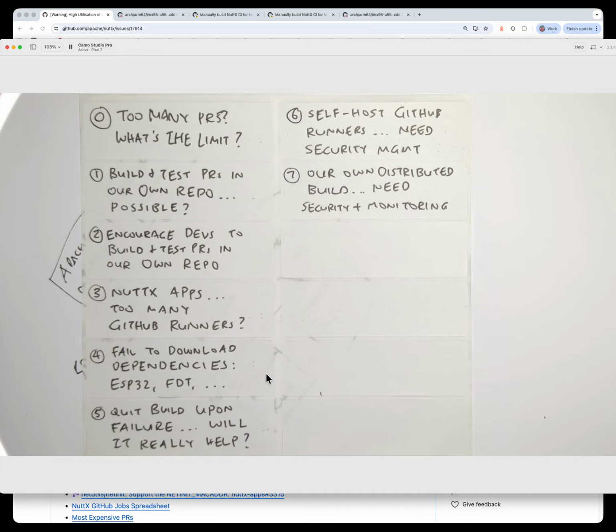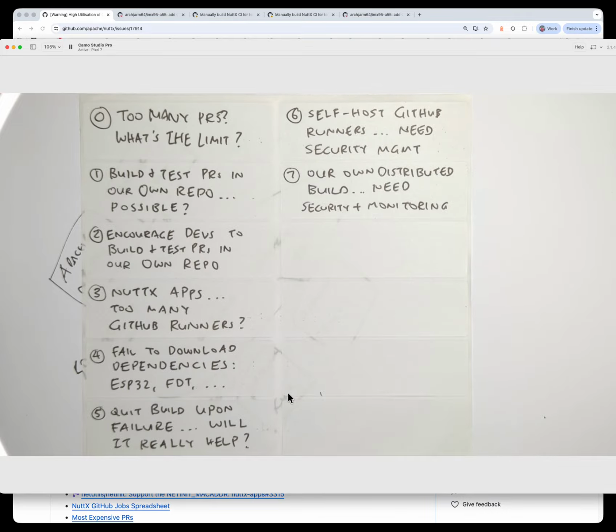It's something beyond our control. And as part of the NuttX CI initiative, we are going to do a retry of the jobs. Hopefully that will solve our problem of downloading dependencies altogether. And there are lots of other things that we can do about it. We'll roll this out slowly over the rest of the year.